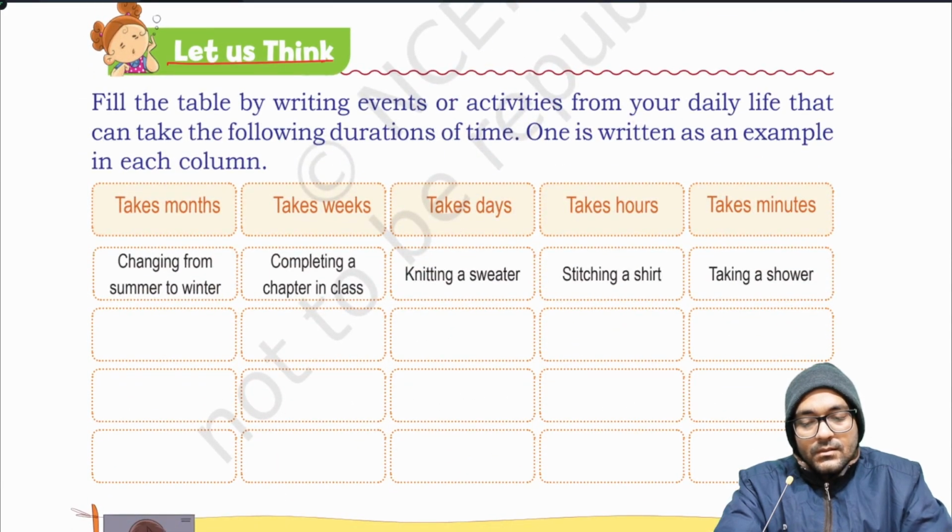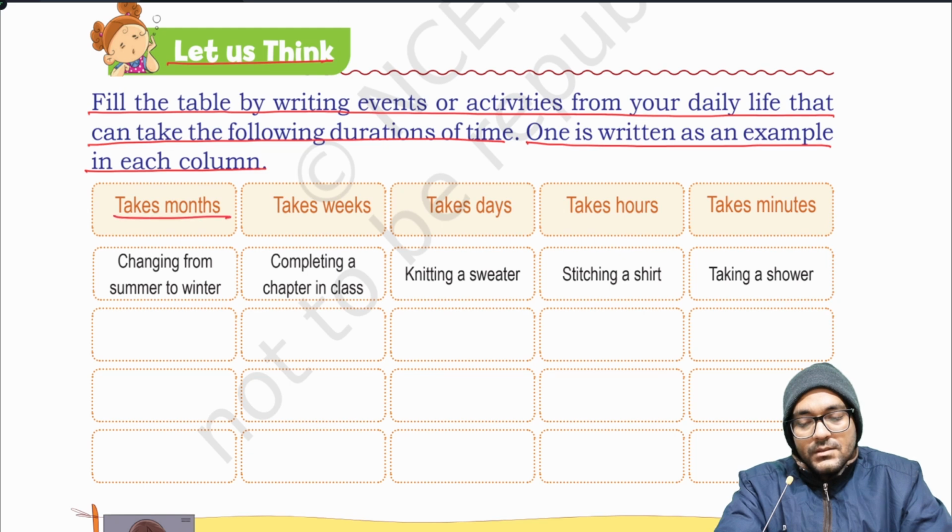Let us think. Fill in the table by writing events or activities from your daily life that can take the following duration of time. One is written as an example in each column. Takes months, changing from summer to winter. Takes weeks, completing a chapter in class. Takes days, knitting a sweater. Takes hours, stitching a shirt. Takes minutes, taking a shower.